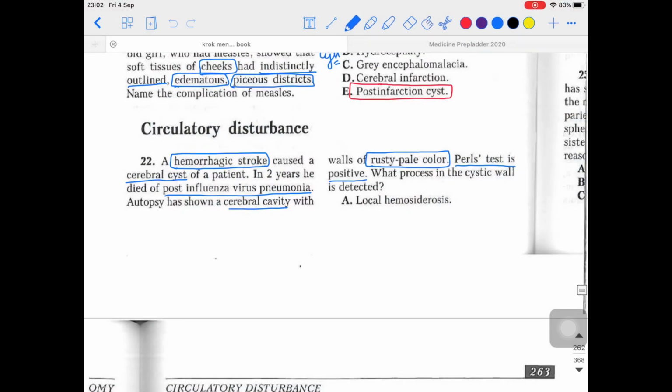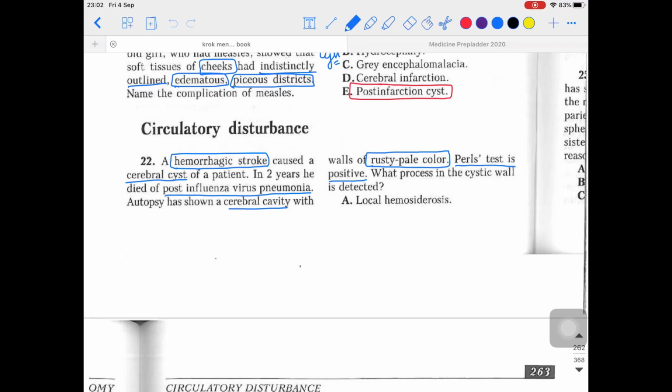They were talking about the hemorrhagic stroke, and you know what they have talked about over here? Rusty pale color. And rusty pale color will be seen in the local hemosiderosis, because whenever this is the case of internal hemorrhage, isn't it? I told you in the local hemosiderosis that internal hemorrhage can be seen.